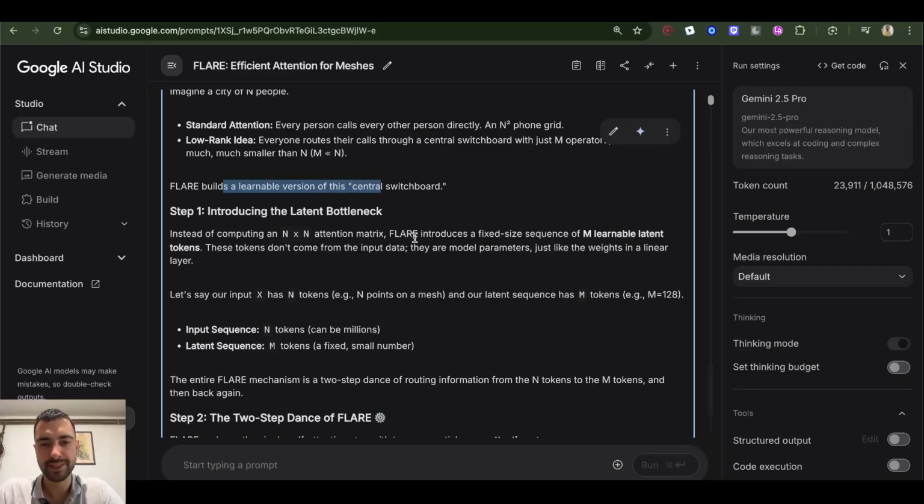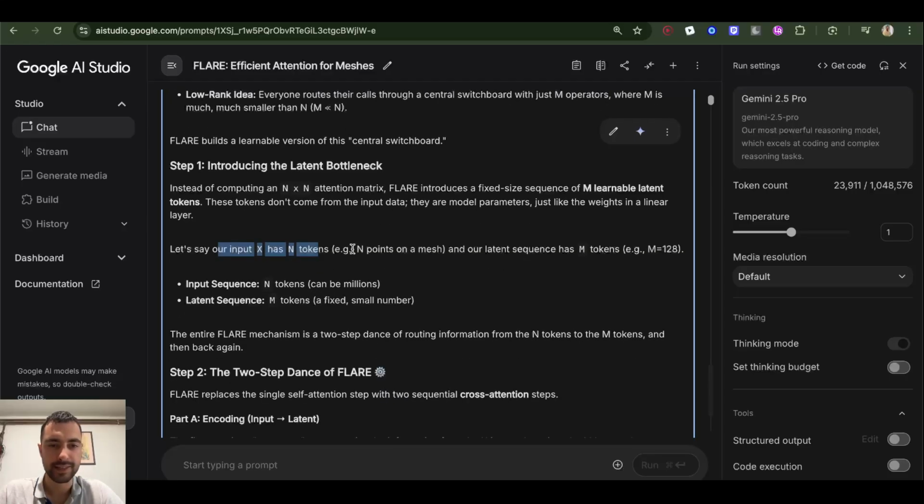FLARE introduces a fixed size sequence of m learnable latent tokens. These tokens don't come from the input data, they are model parameters, just like the weights in a linear layer. Let's say our input x has n tokens, for example n points on a mesh, and our latent sequence has m tokens, let's say m is 128.